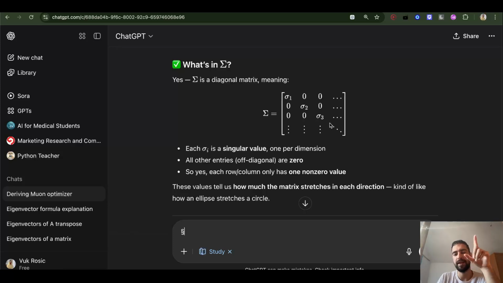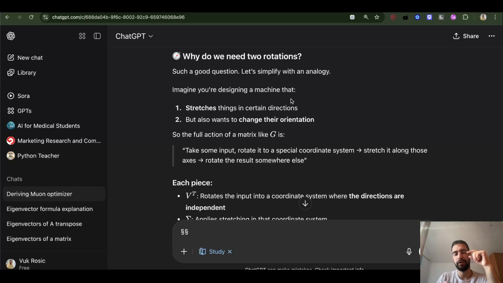When you multiply some vector with this diagonal matrix, you can check, you will see that each of these rows or columns, however you do the multiplication, will just stretch the dimension that it corresponds to. So this is going to stretch the x dimension, this is y, z, etc. So why do we need two rotations? Because we first rotate, then stretch, then rotate again. The stretch is done along certain axes, in a certain coordinate system, so we first need to rotate to that coordinate system.